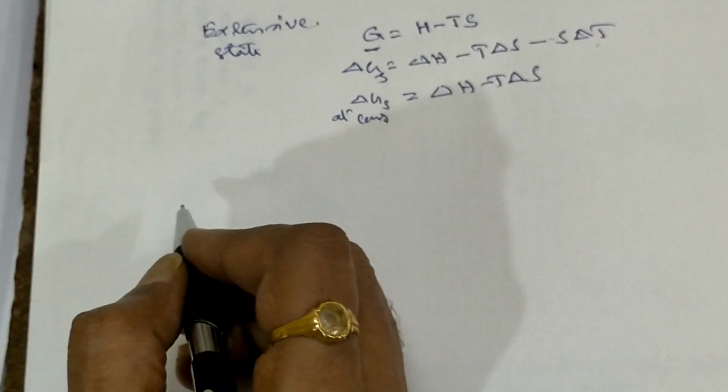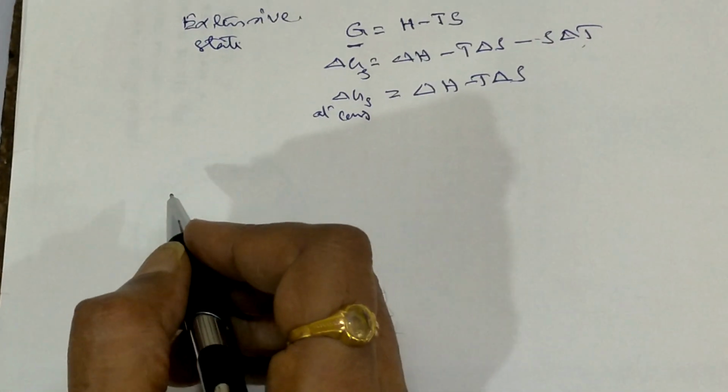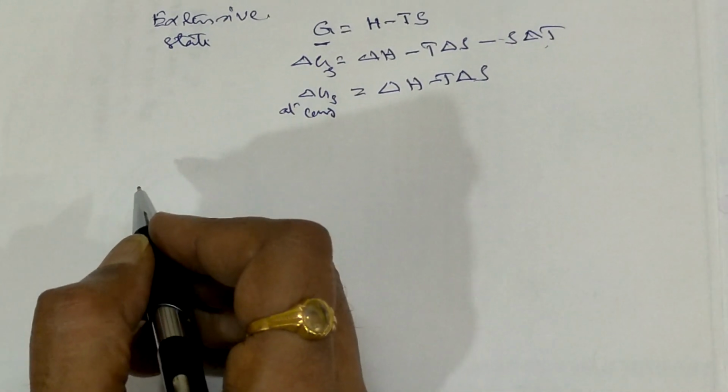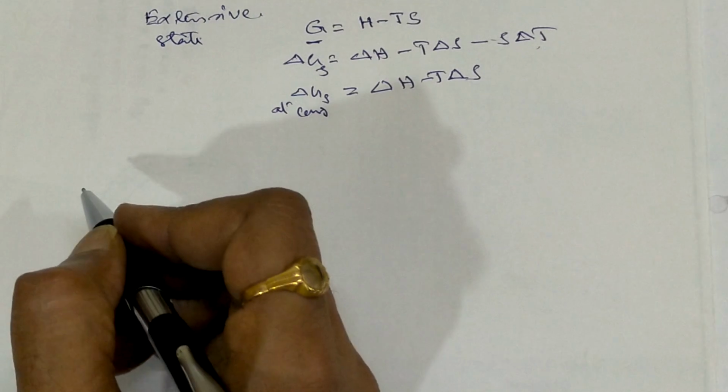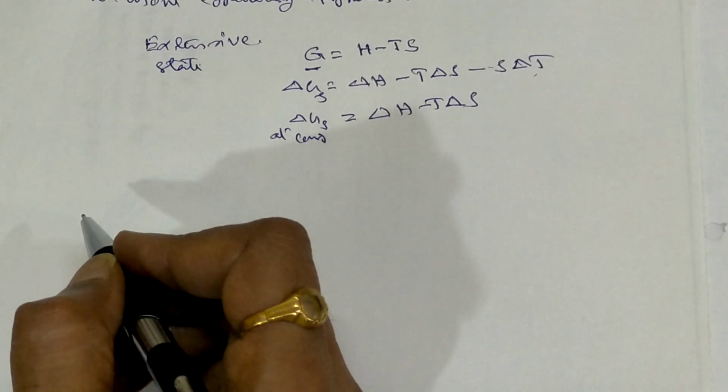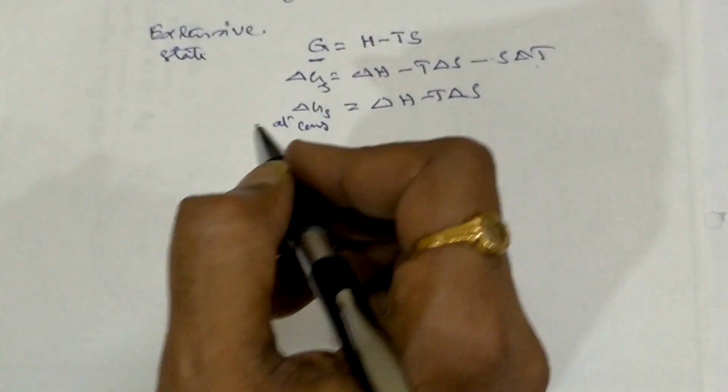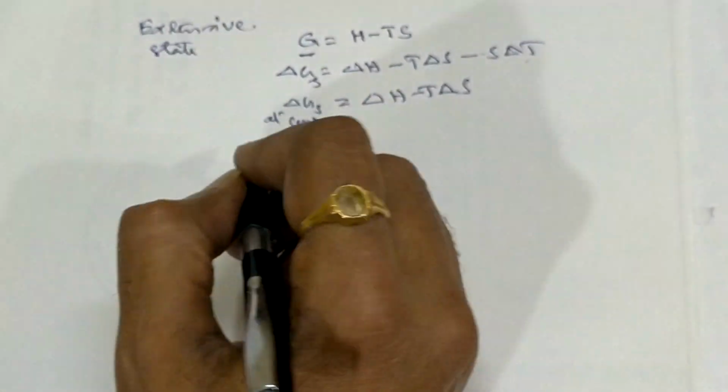This is the Gibbs free energy equation, or Gibbs equation. Okay, fine. From this, what are we going to find? So this is directly for the basics.